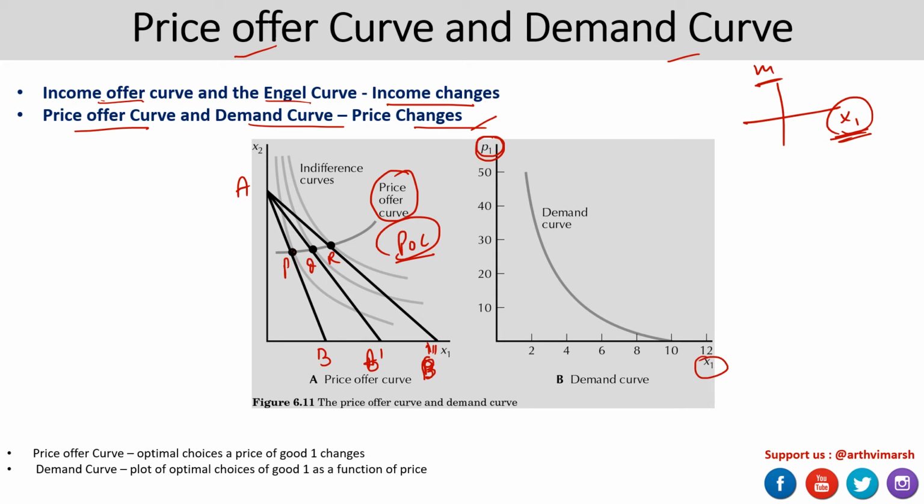So for x1, if you observe from this graph, at point P we were there initially, when the price changed it shifted to AB prime, there was a rotation in the budget line. So we move to point Q, where we can observe that the consumption of x1 has gone up, relatively more as compared to consumption of x2.